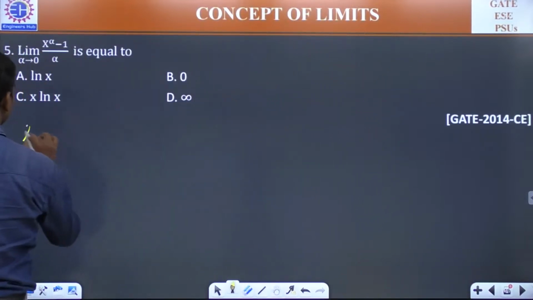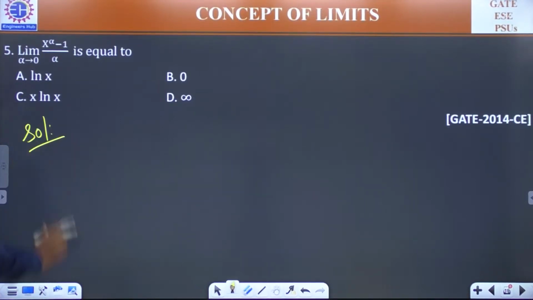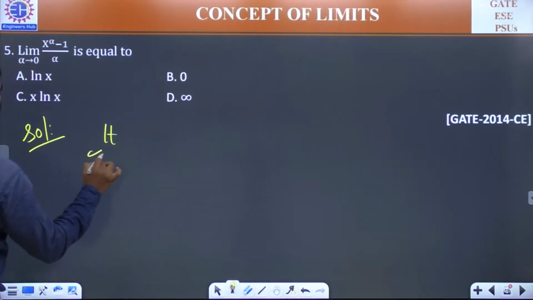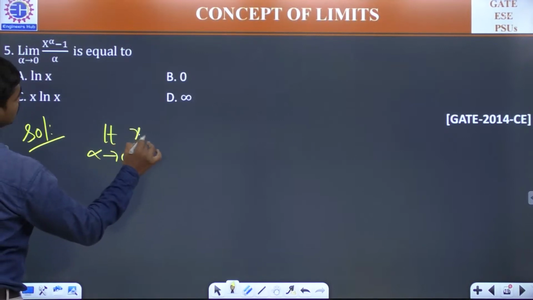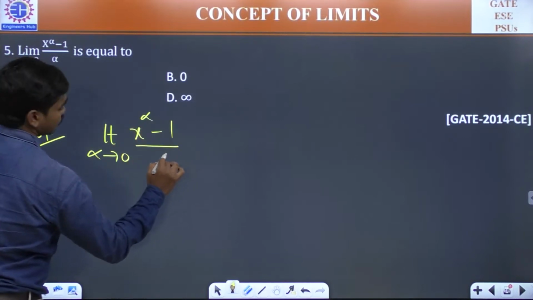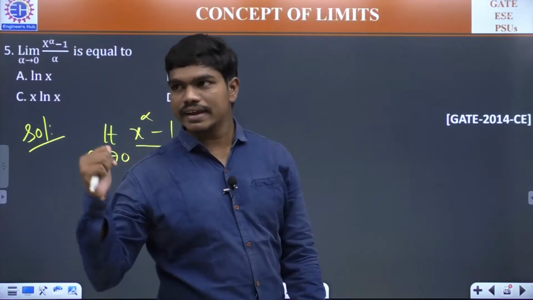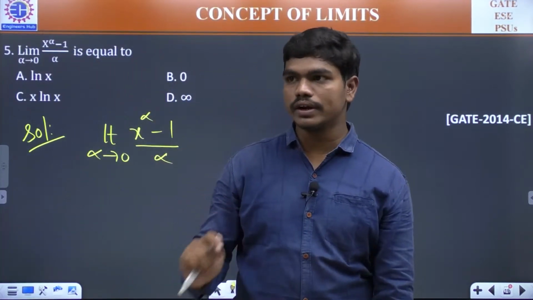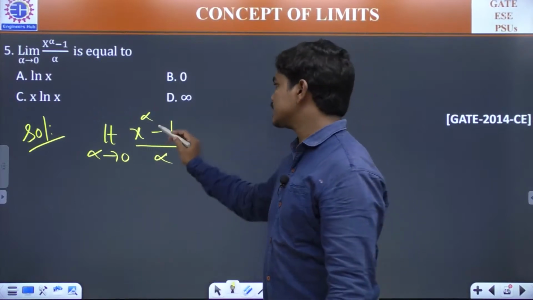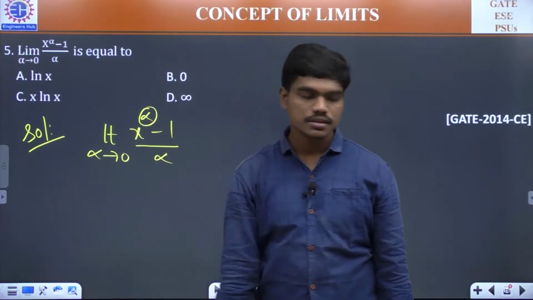So see here, this is the question. This is actually a good question, so please try to answer this. Limit alpha tends to 0 of (x power alpha minus 1) divided by alpha. Be careful here, the variable is not x, it's alpha actually. Okay, so please make a note here, the variable is alpha but not x.